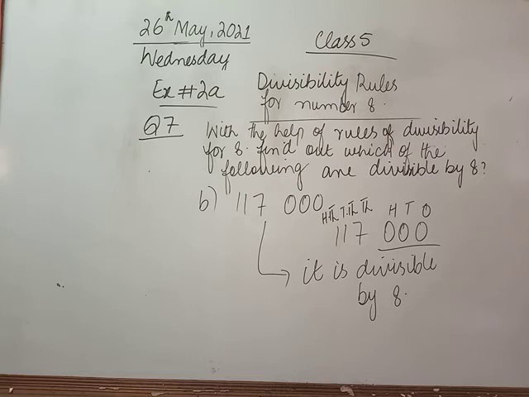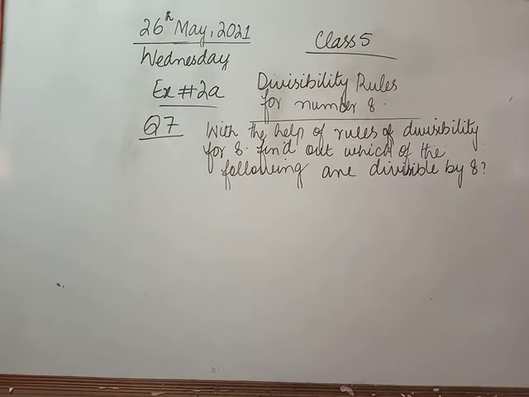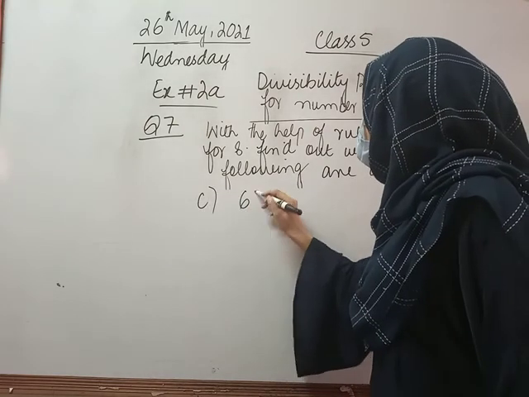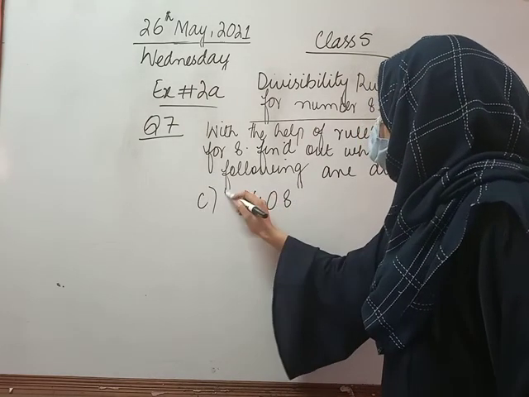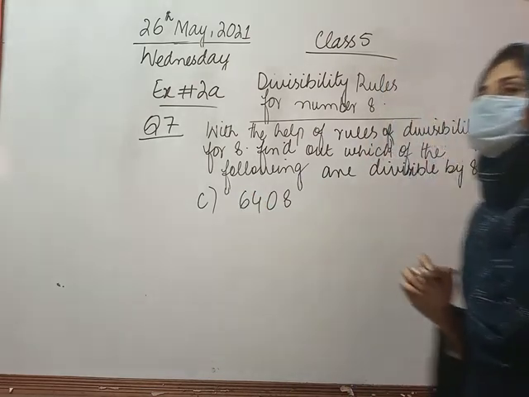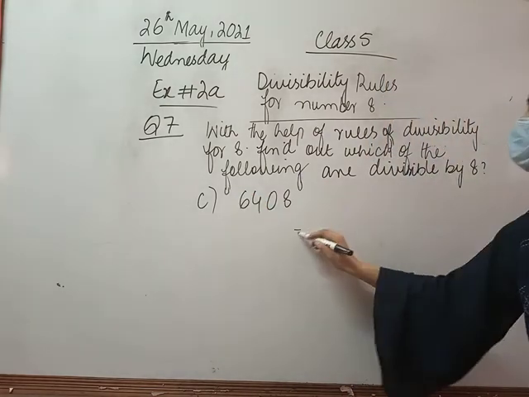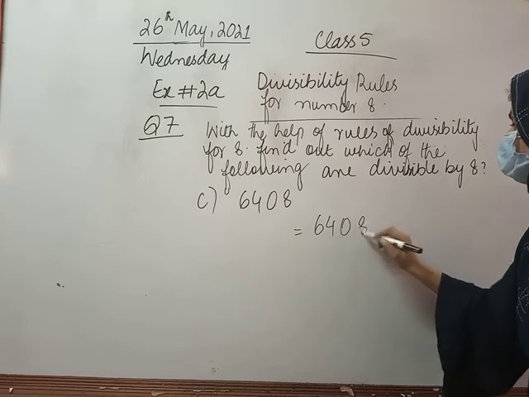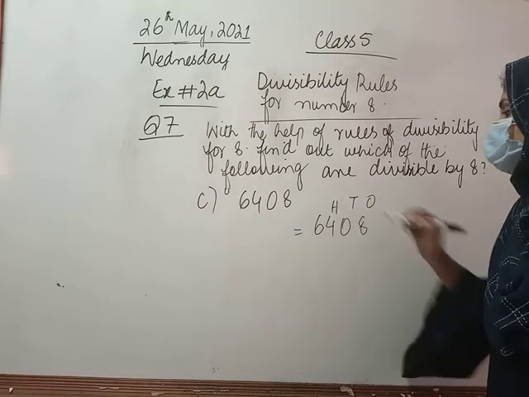Fine. Now I have another example, which is part C, 6408. First of all we will write its place values: ones, tens and hundreds.